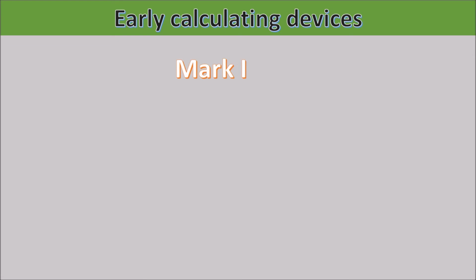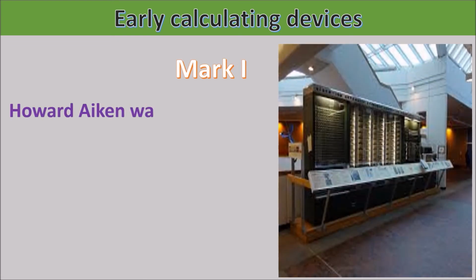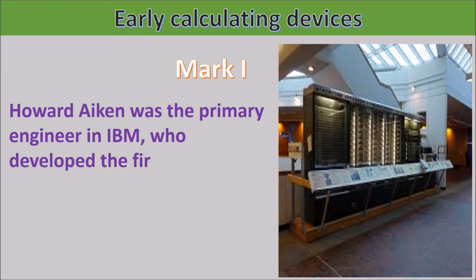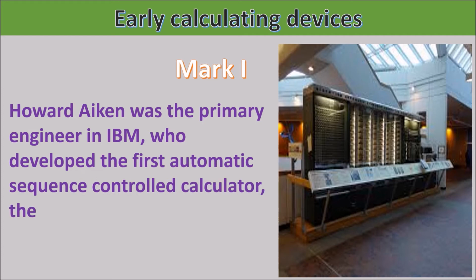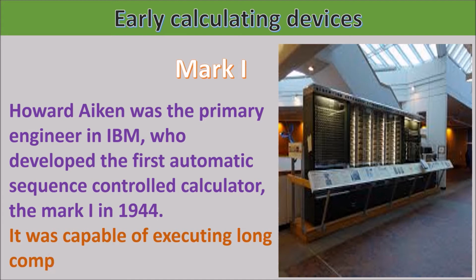Mark I. Howard Aiken was the primary engineer in IBM who developed the first automatic sequence controlled calculator, the Mark I, in 1944. It was capable of executing long computations automatically.